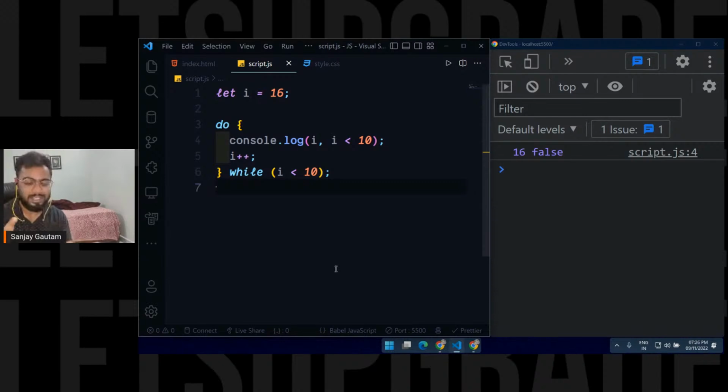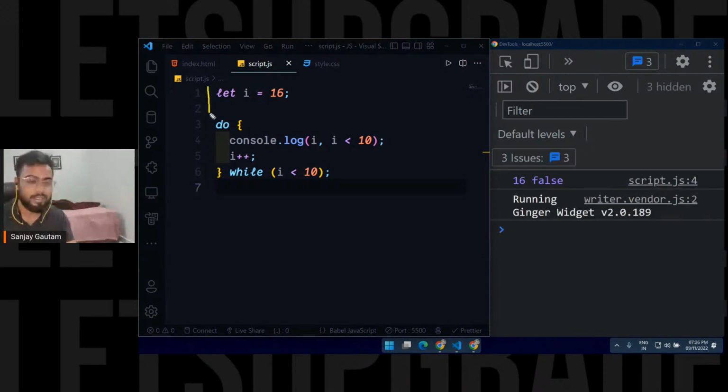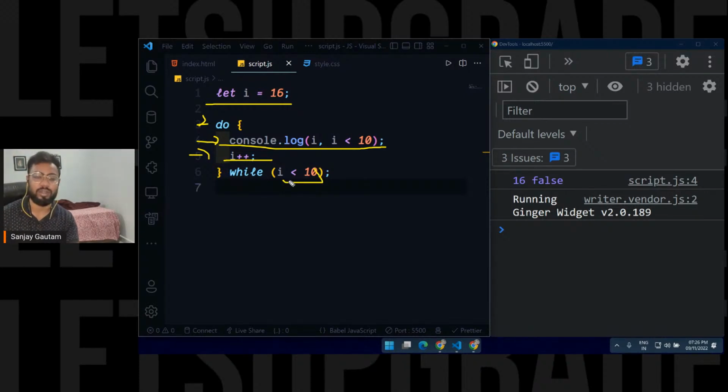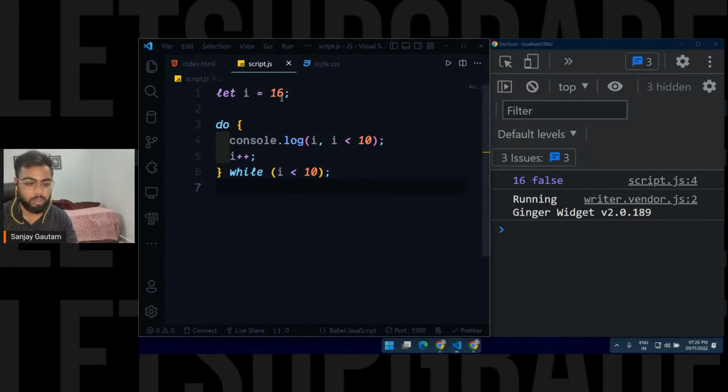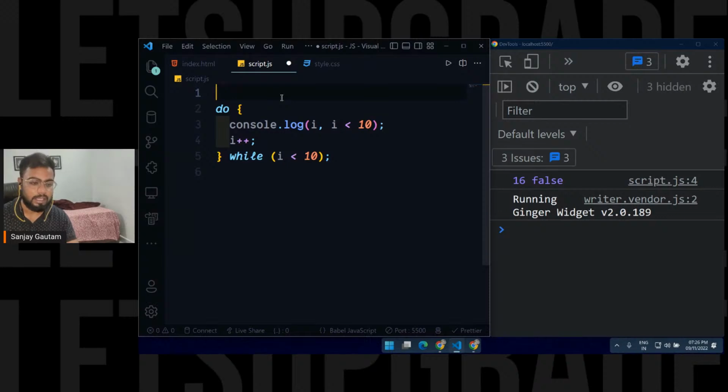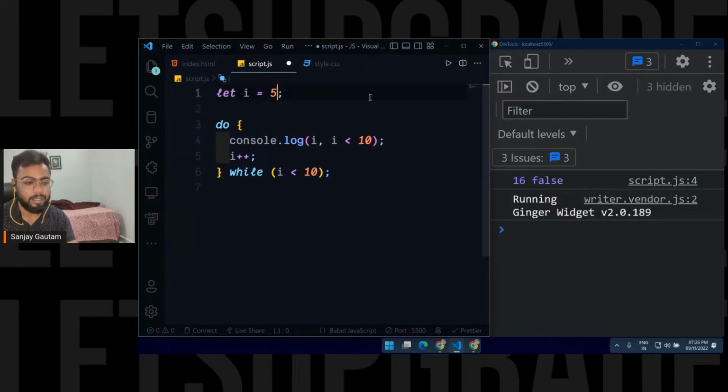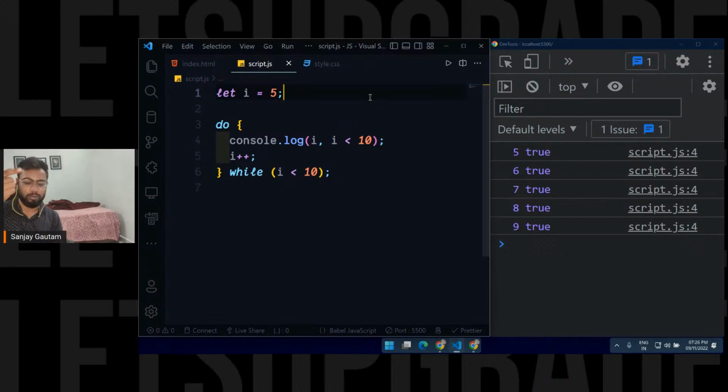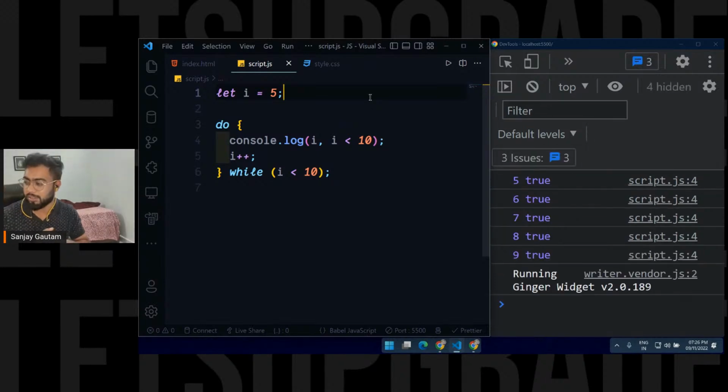The reason is that JavaScript is going to read your code from top to bottom. In line number 1 we have let I equals 16. Line number 3, do. Line number 4, console.log. Line number 5, do this thing. And at line number 6 we are checking for true and false. So we have already executed the code one time and now we are checking the condition. That is why this do while loop is going to execute one time even though the condition is false, because JavaScript reads your code from top to bottom. I hope you understood this reason.